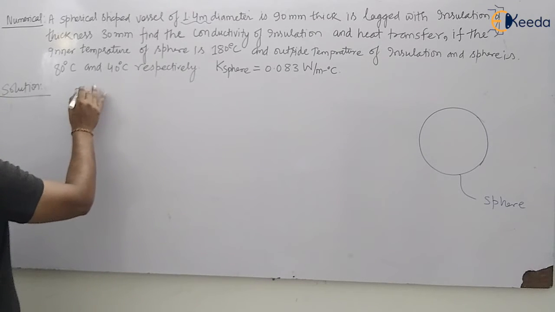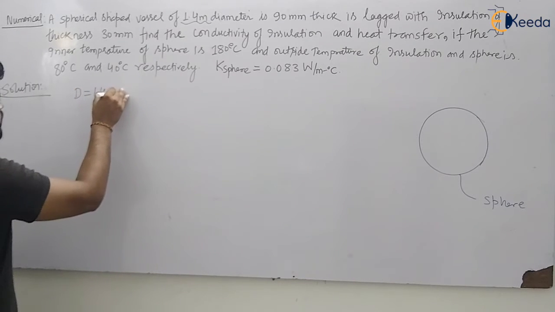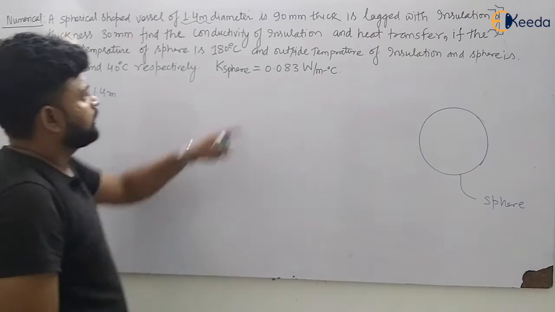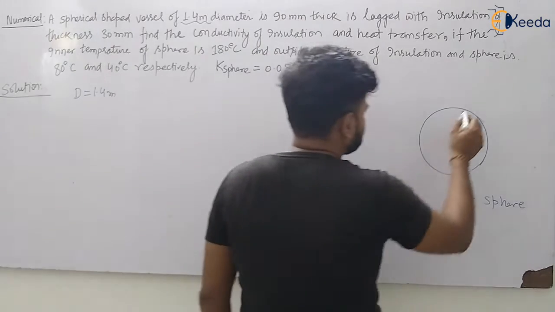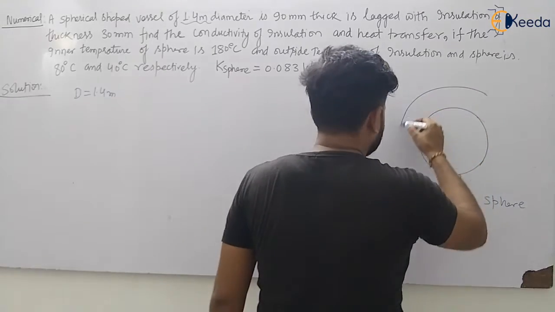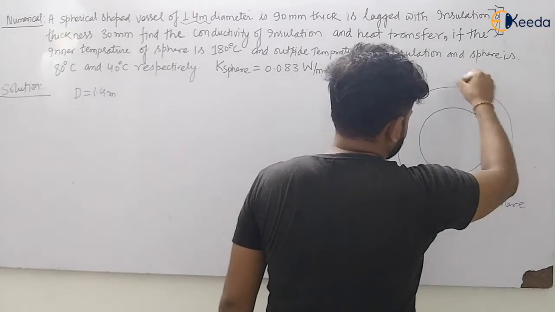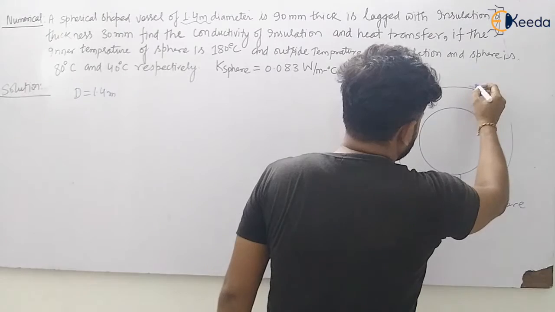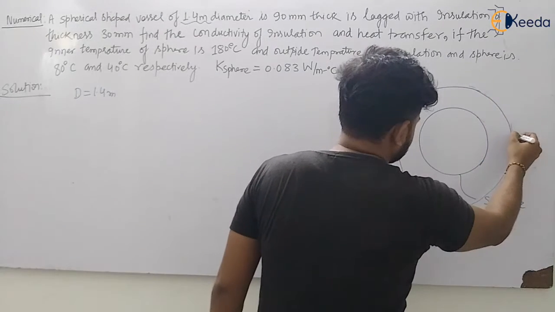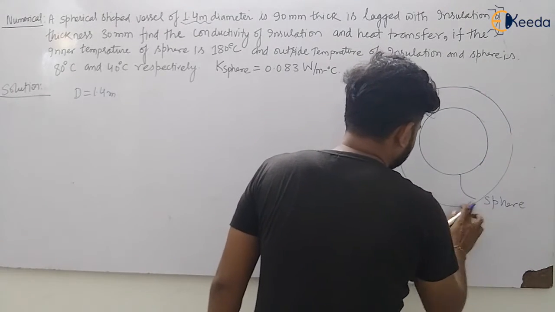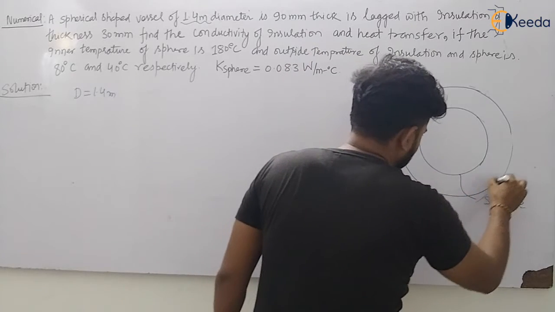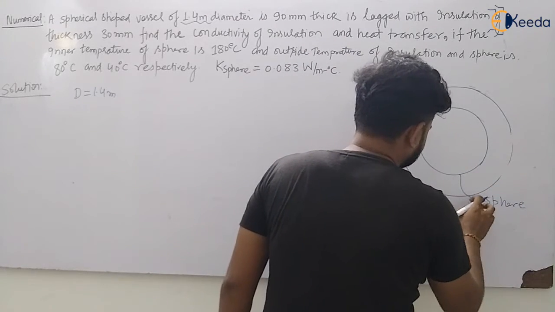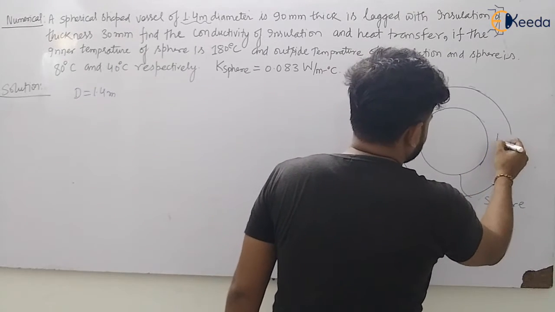So the diameter is how much, my dear students? 1.4 meter. It is 90 millimeter thick. So this also has some thickness. The thickness is 90 millimeter, my dear students. So there is some thickness he has given.